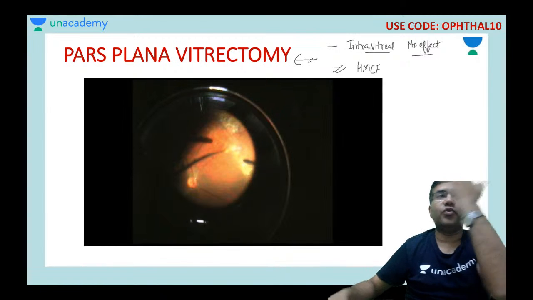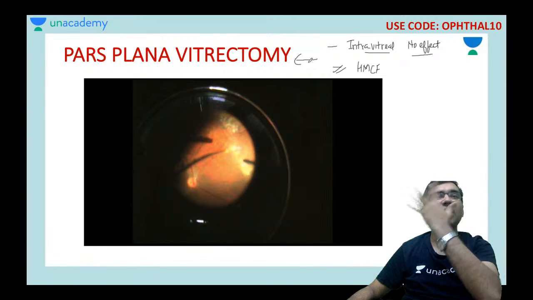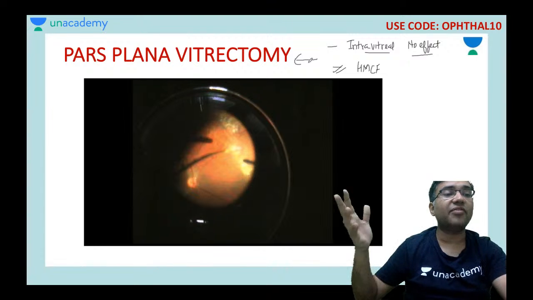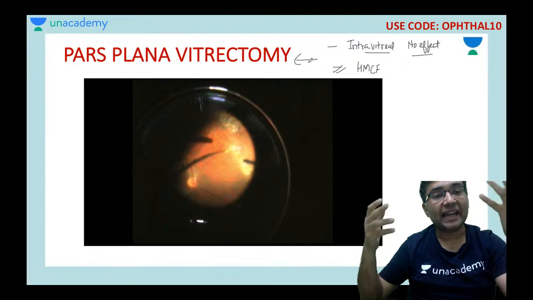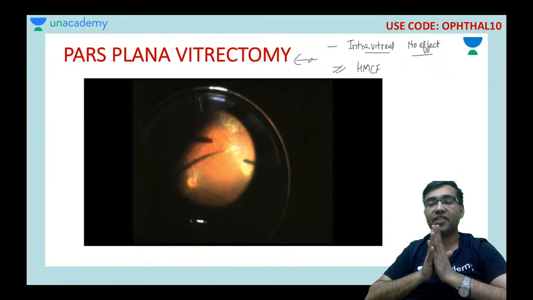Okay, so you just tell the patient, is the hand moving? He says, sir, I am not able to see the fingers, only if the hand is moving. So this is a very bad vision. So Swati, in that case, what I can do is I can straight away go with the pars plana vitrectomy.